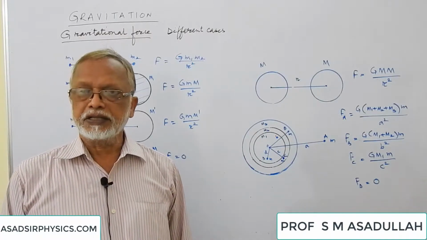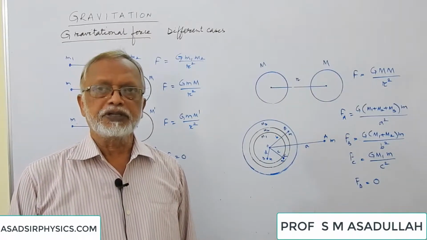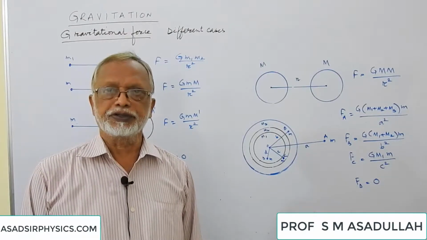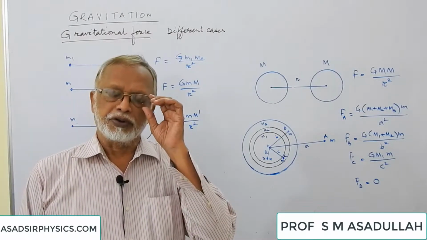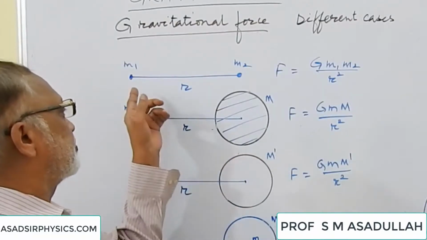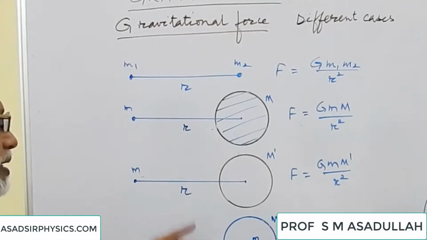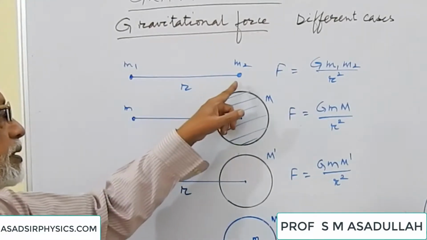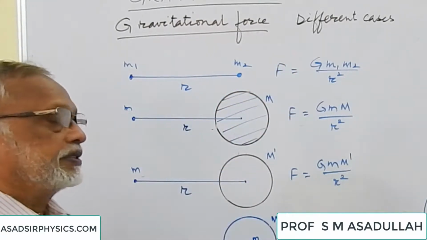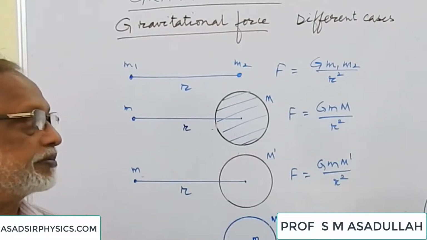Now let us consider some more examples of gravitational force between two different bodies. If you have got two point masses m1 and m2 separated by a distance r, the force between them is given as G m1 m2 by r square.